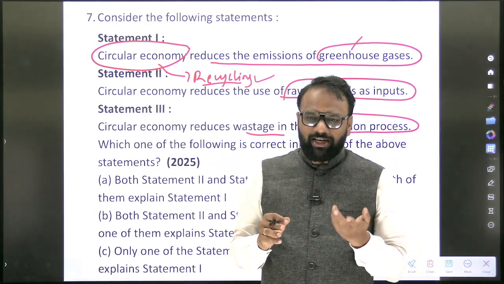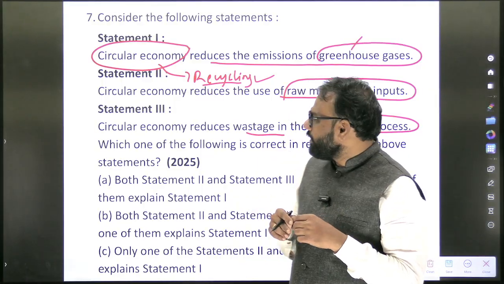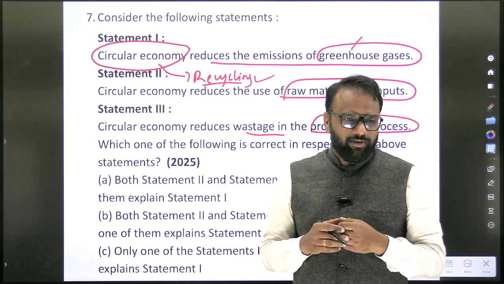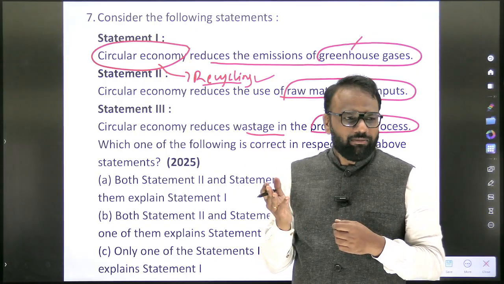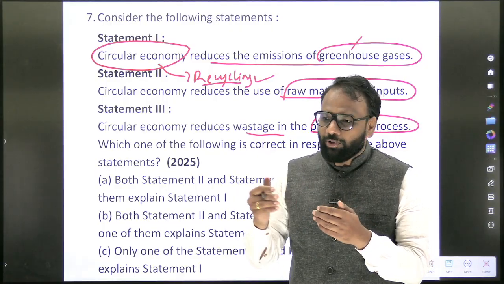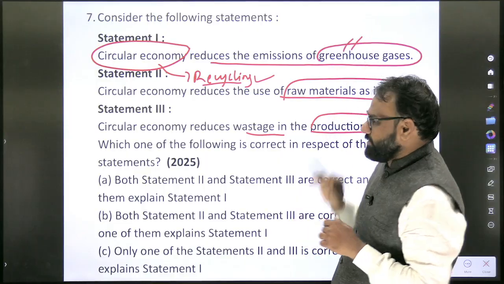Also, take lithium ion battery. If you are not recycling, then again you have to go for mining of minerals like cobalt and lithium. Mining activities indirectly contribute to greenhouse gases. So we got to know that circular economy reduces the emission of greenhouse gases.